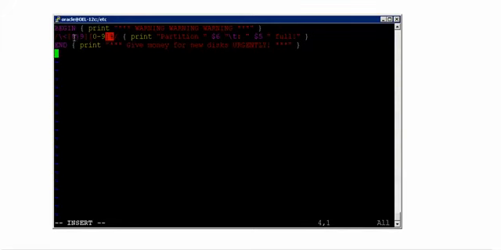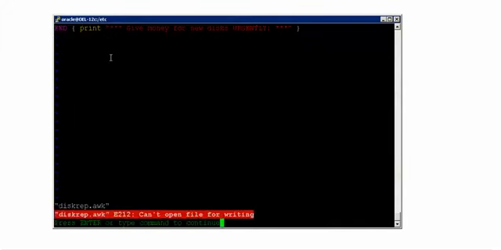Because I am saying there should be 2 numerics followed by a percentage in each and every line, you search for that. Whenever you find the first numeric as 8 and the second numeric anything between 0 and 9, or the first numeric as 9 and the second numeric anything between 0 and 9, and a percentage, then print the partition name and say so much percentage is filled, and you are asking to give money to buy new hard disks because the hard disk is filling up. That means you want to increase the hard disk size.